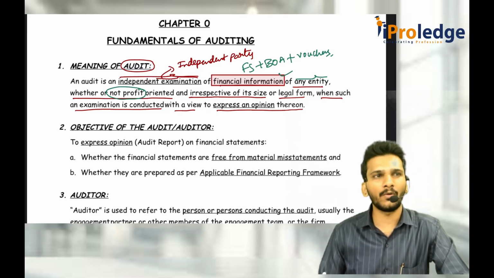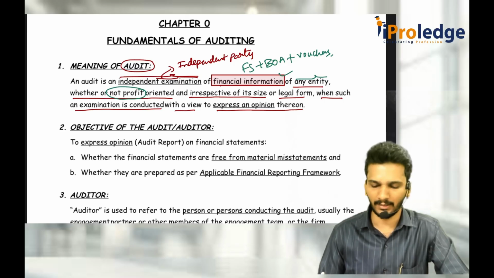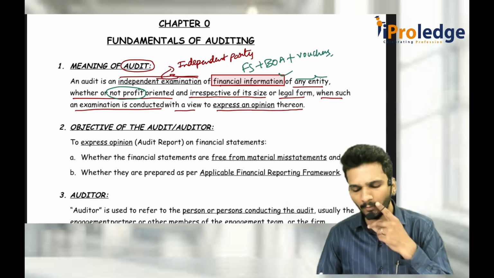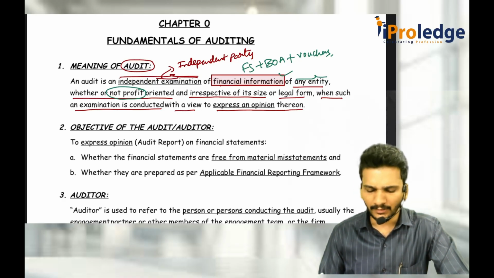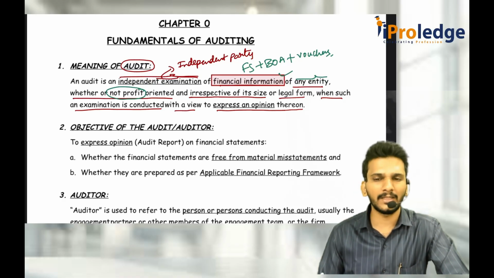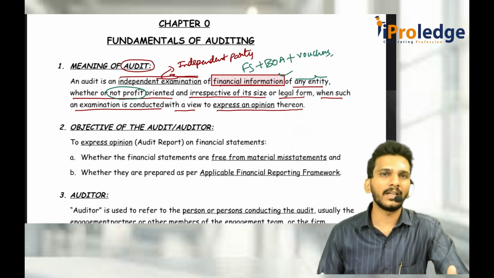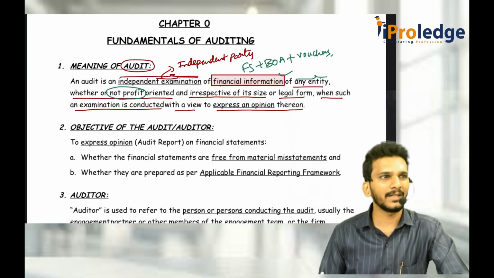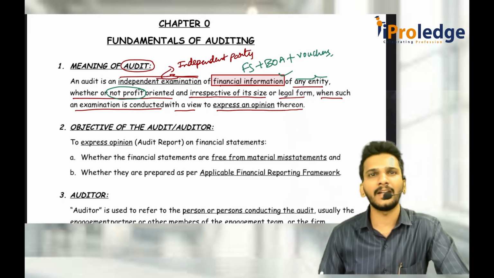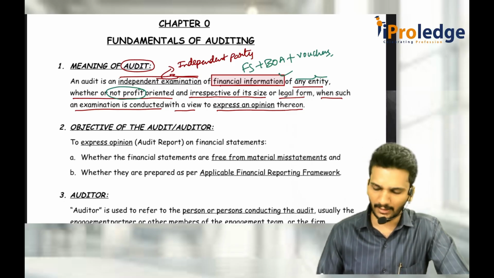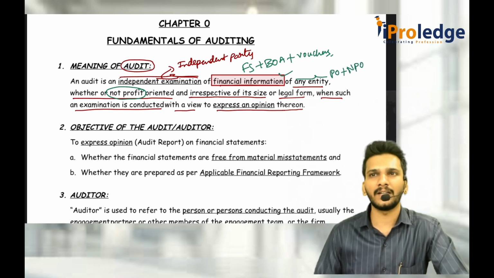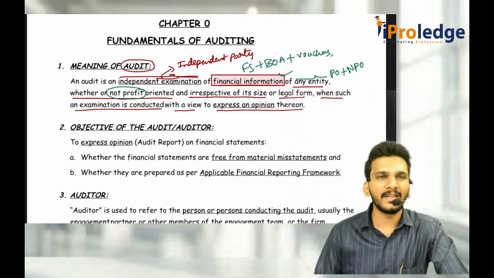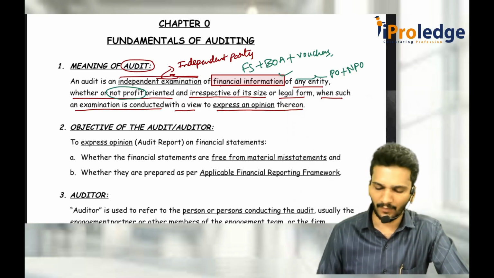Sir, whether they are accountable or not, we are going and checking in the company. When I say non-profit oriented, sir, they are working for the public only. Why is this checking required for that? See, when I say somebody is working for the society, they are getting some donations. When they are getting somebody else's money, definitely whether they are using it in the right manner or not, we should definitely know. So whether you are a profit oriented entity or non-profit oriented entity, it doesn't matter, you should definitely have an independent examination of all the financial information.